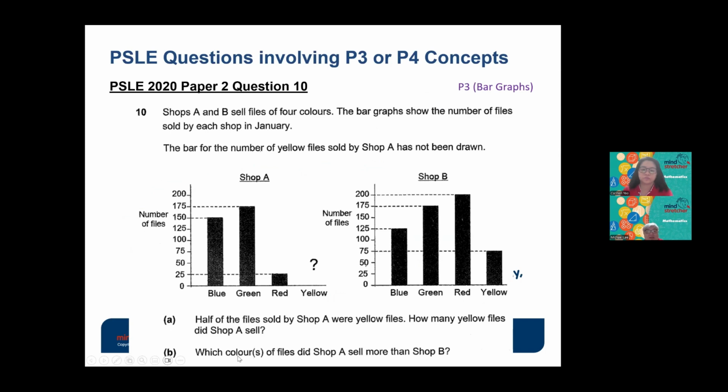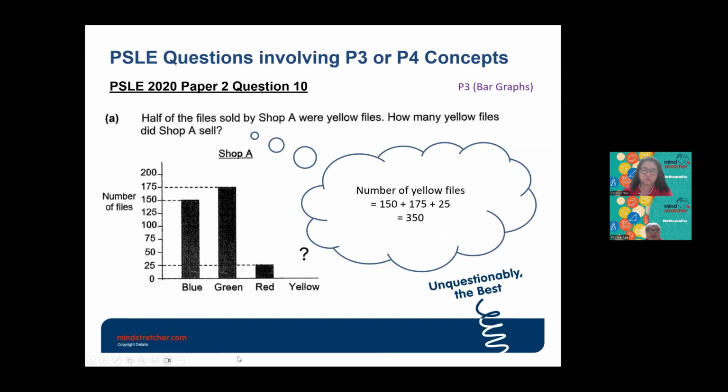Okay, so I think I'll just show you the next page. I will not explain the solution. That means half of the files sold were yellow files. How many yellow files were there? If you look at the solutions, the number of yellow files will be 150 plus 175 plus 25.